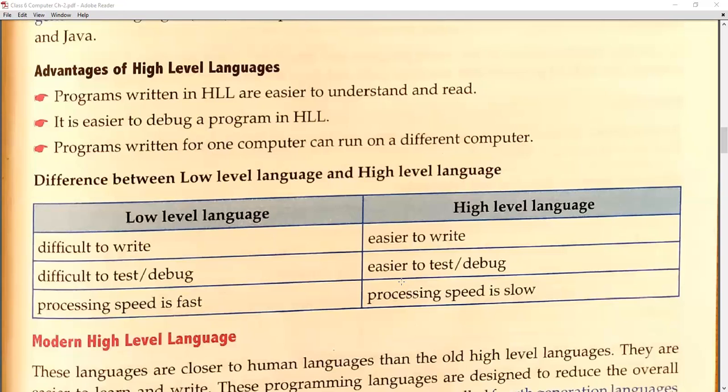Processing speed is fast if I talk about the low level language. It will process all the code in a bit. But processing speed is a little bit lower in a high level language because it is first converted into binary language and then it produces the output. The machine language is already in binary language, so it does not need any kind of conversion.